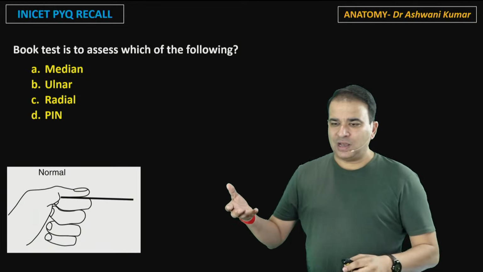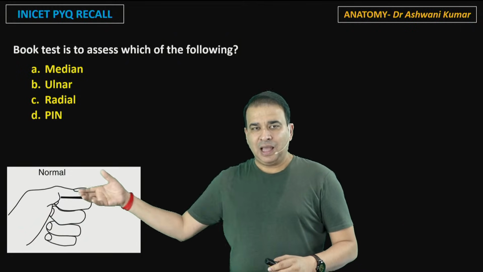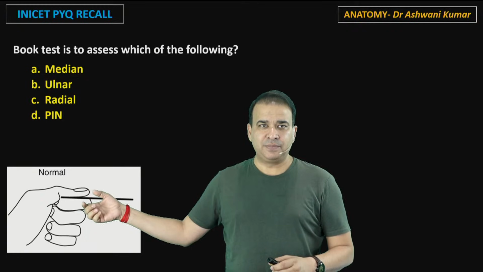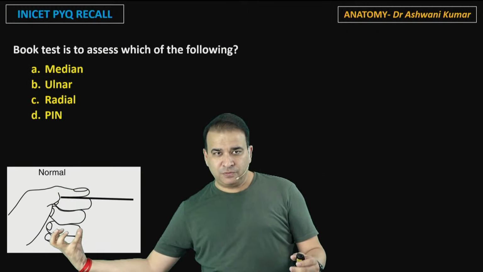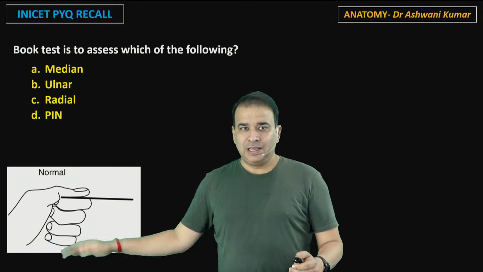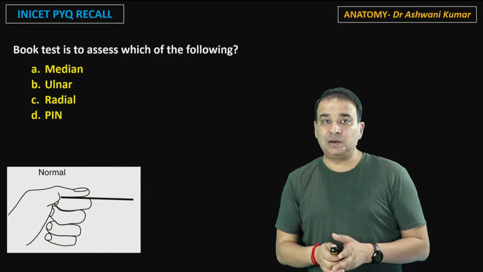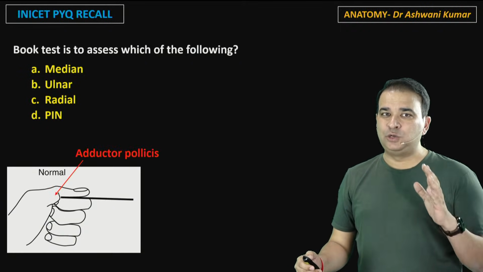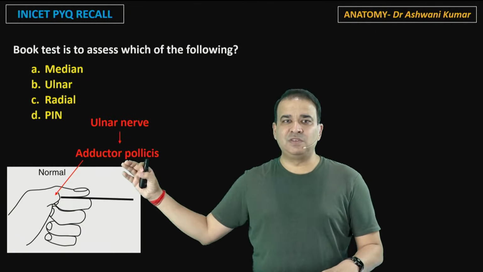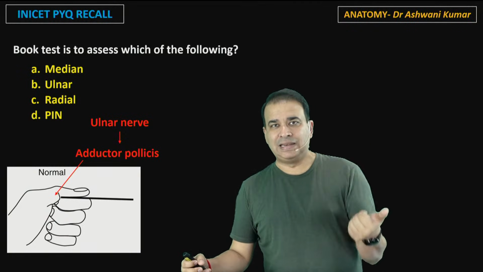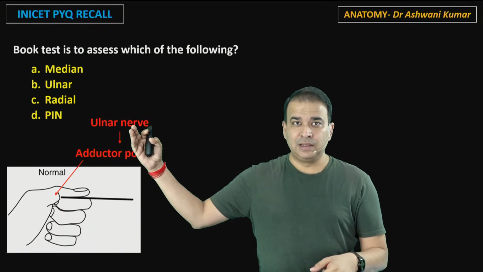Now, look at this. When you ask someone to hold something like a book in their hand, obviously they will use the thumb against the lateral side of their index finger. And that adduction force is coming from the adductor pollicis muscle. Your thumb is flat, you're holding the object. You don't have to curl your thumb because the adductor pollicis, a solid muscle there, can do that, and adductor pollicis is supplied by the ulnar nerve. So if the ulnar nerve is intact, this muscle will take care of holding the object between the thumb and the index finger. But if the adductor pollicis is not working because the ulnar nerve is not working, then what